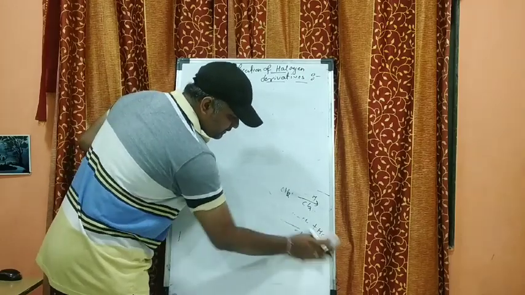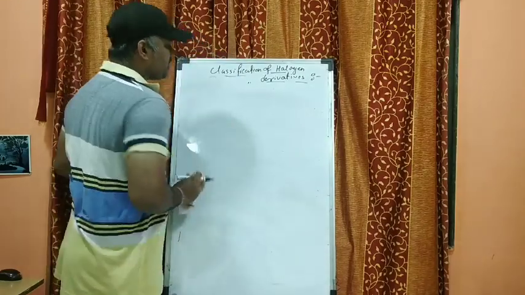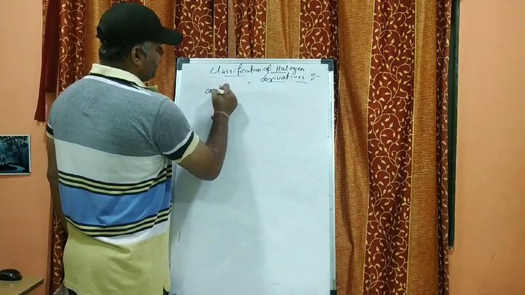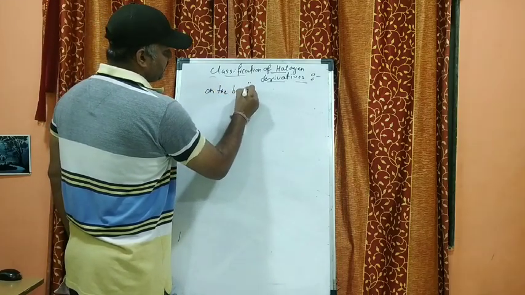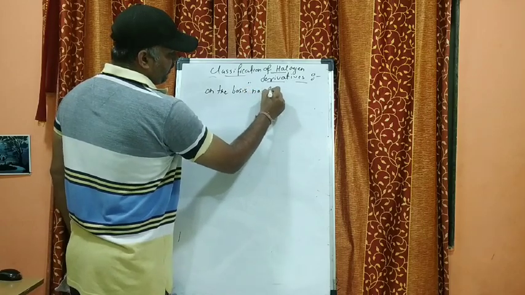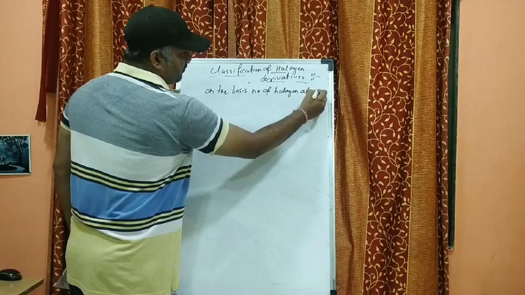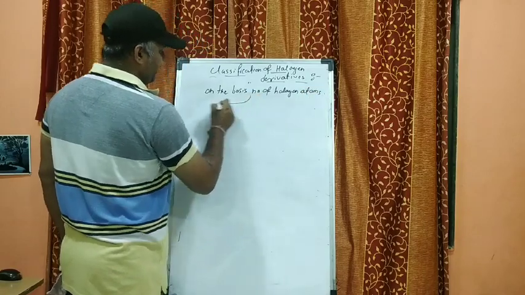Now in the further classification, they can be classified on the basis of number of halogen atoms, right? So let's see this classification.